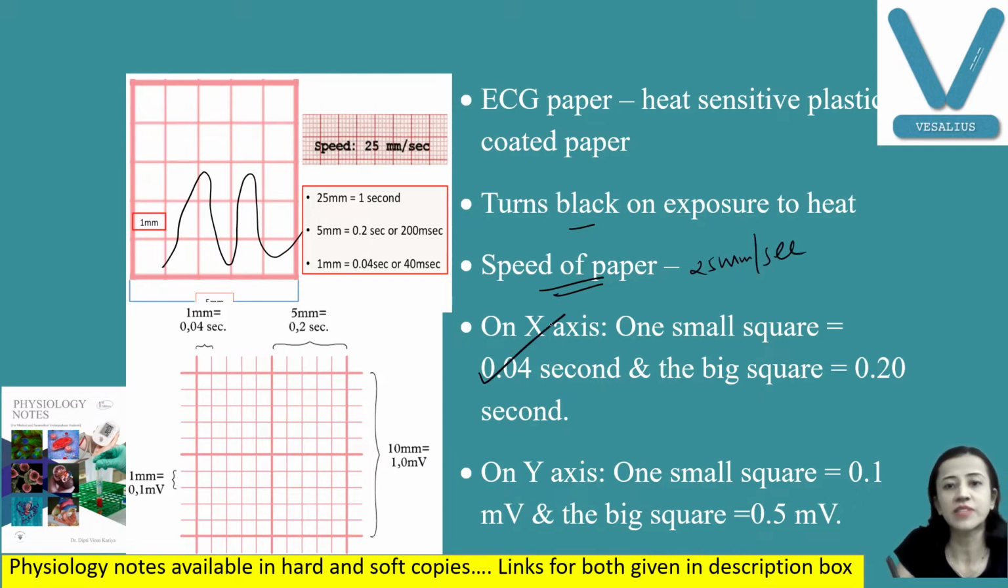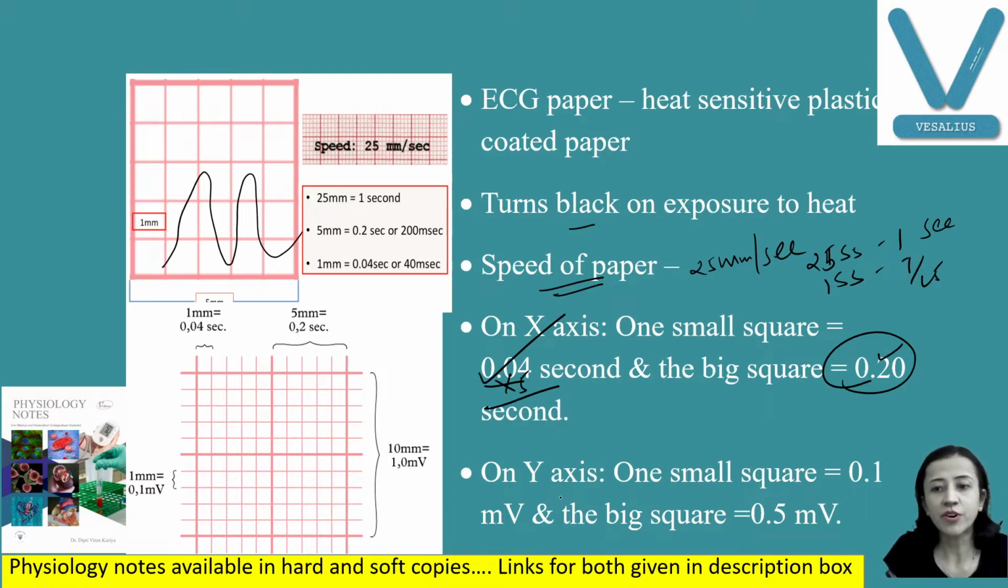So this also we have discussed, in 1 second 25 small squares, so one small square is equal to 1 upon 25, and one big square is equal to 0.04 multiplied by 5, so 0.20 seconds. Same way on y axis, one small square is equal to 0.1 millivolt. So one big square is equal to 5 small squares, which is equal to 0.5 millivolt. So these are the calibration.